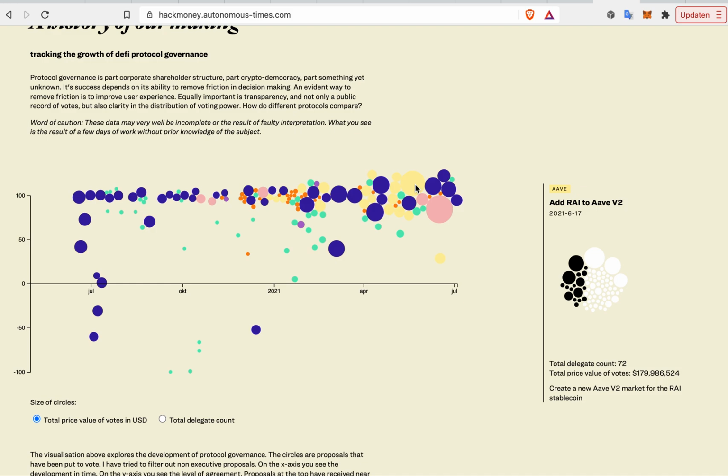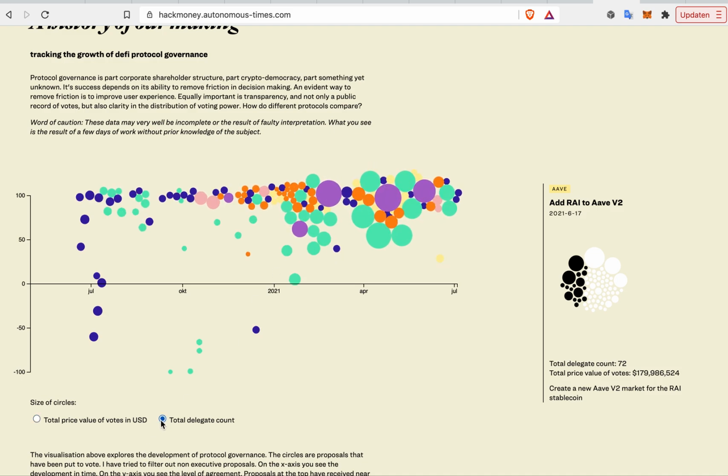Financial backing is sort of one way to appraise a proposal, but another way to appraise a proposal would be to say how many delegates were involved, how many people actually partook in the voting. So that is the other option I created. This is the total amount of delegates, creating the size of the circle. And you see that there are very different colors, very different protocols taking center stage.